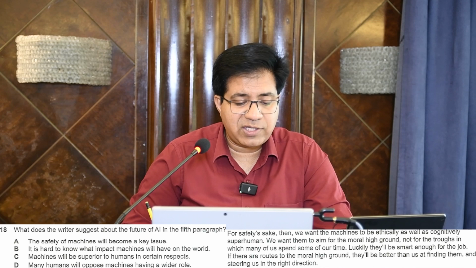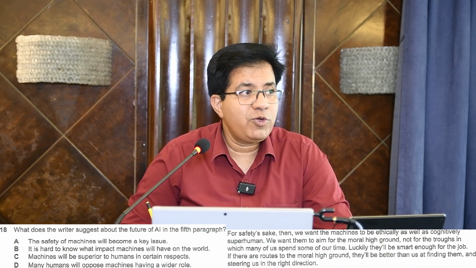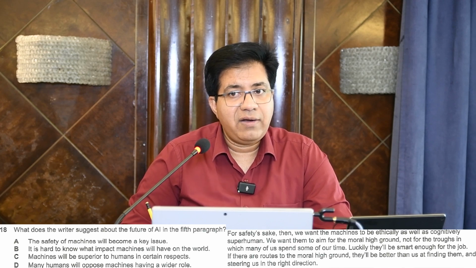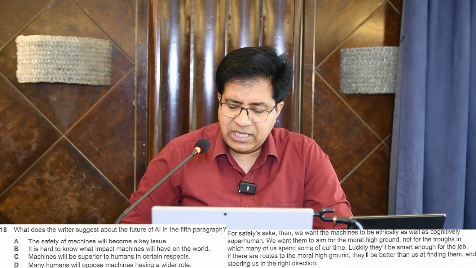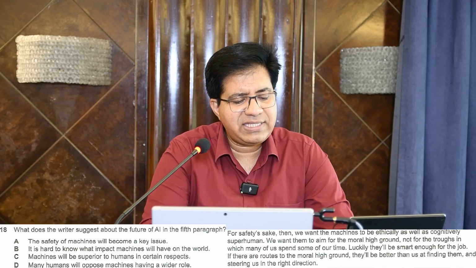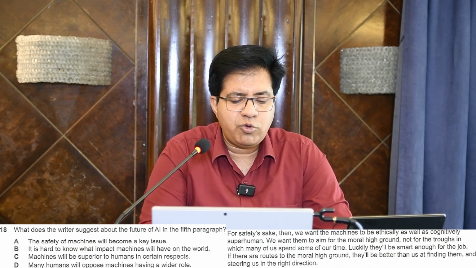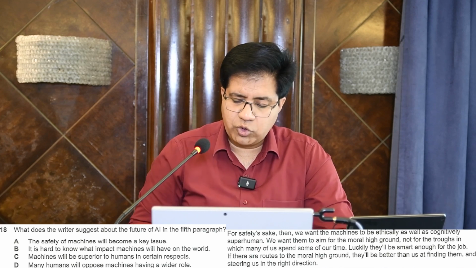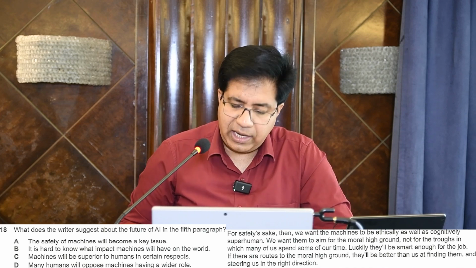Now, certain respects, what are they? They use the word superhuman. Superhuman is someone who is better than human, right? You know, the best human being, we call him a superhuman, right? So, machines will be superior to humans in certain aspects. And for that they said, for safety's sake, then we want the machines to be ethically as well as cognitively superhuman. So superhuman means superior to human. C is the right answer.